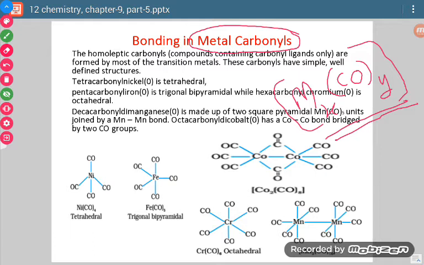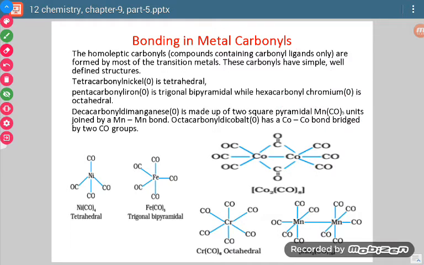Now carbon monoxide is a neutral ligand. So from this, we will come to know that the oxidation state of metal will be 0. So when we have to define metal carbonyls, we will say that metal carbonyls contain a central metal atom having oxidation state value 0 and carbon monoxide molecules as ligands. Now they have given a few examples.